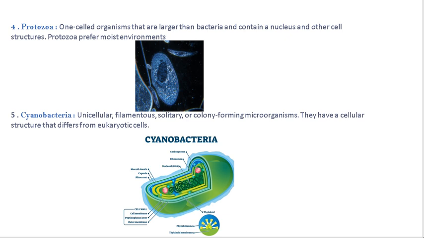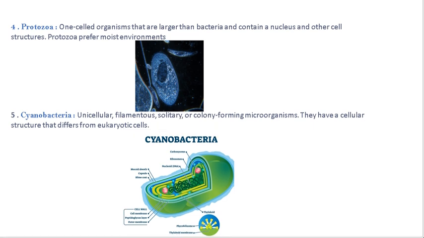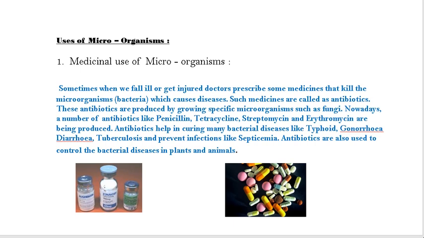Cyanobacteria is a unicellular, filamentous, solitary or colony-forming microorganism. They have a cellular structure and they differ from eukaryotic cells. In this video, you can find a clear diagram of cyanobacteria, and you can see the parts in it. So in the next slide, we'll get to know what the uses of microorganisms are.